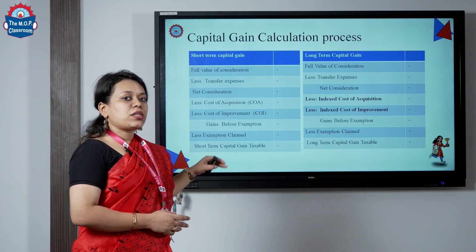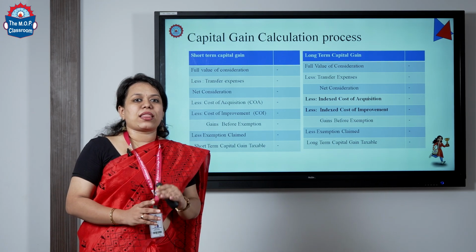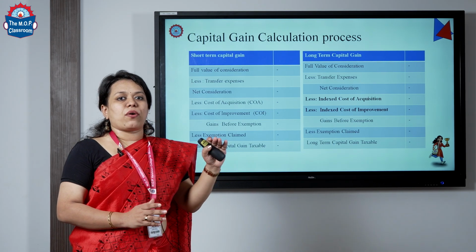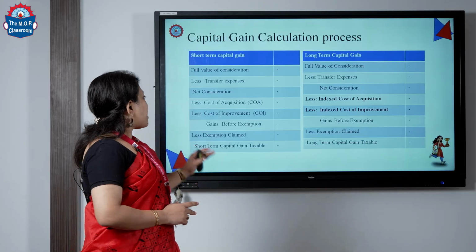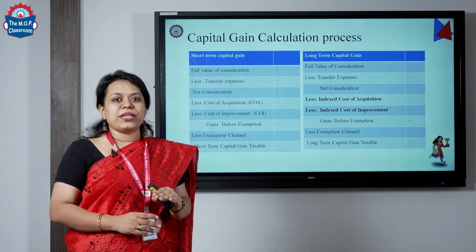Then deduct cost of acquisition. Cost of acquisition is nothing but your purchase price of that particular asset, and cost of improvement is any kind of improvement done.